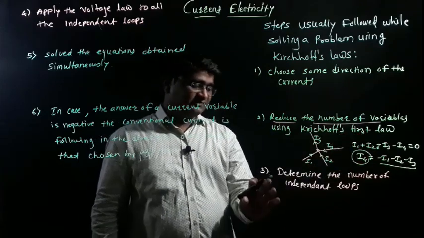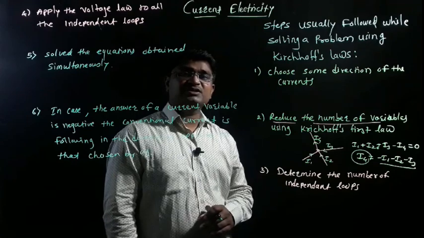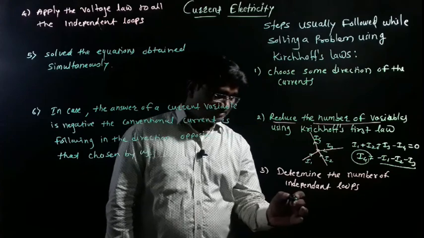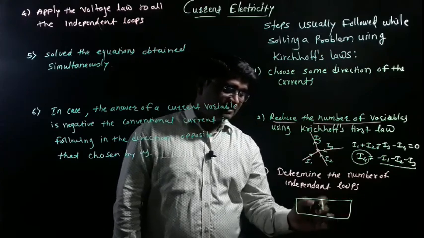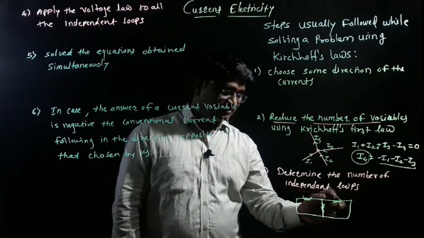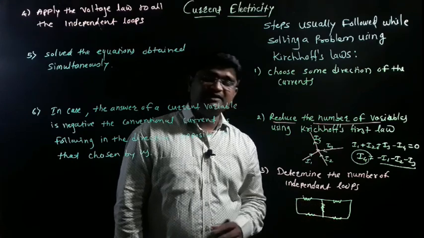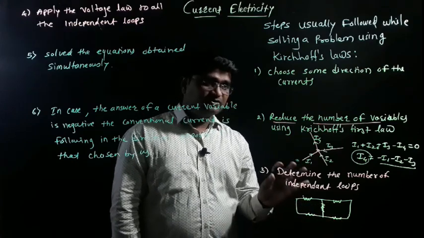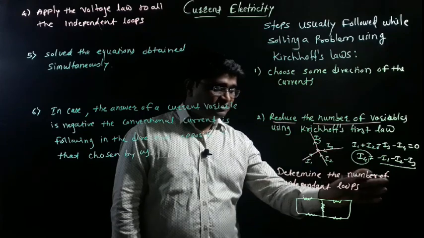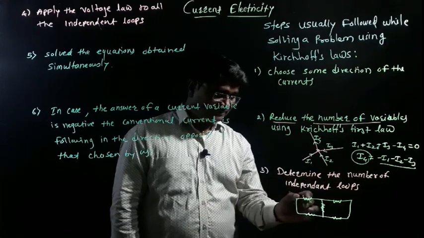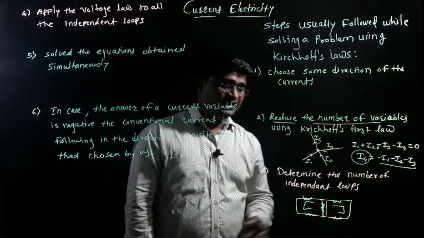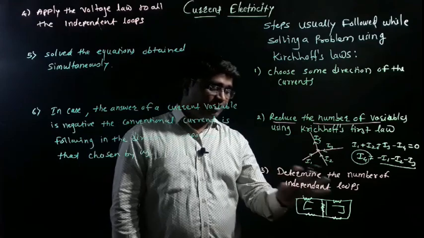Right now, after that, let's see the third step to solve the numerical: determine the number of independent loops. Let's see this diagram. We have already discussed this diagram, and we know that we can consider there are 5 resistances added. So when we draw the circuit diagram as per the given numerical, it is essential, in the third step, to determine the number of independent loops. So there is the first loop, this is the second loop, and this is the third. Independent loops. Right now, how many independent loops are there?